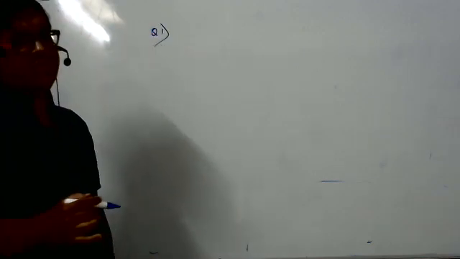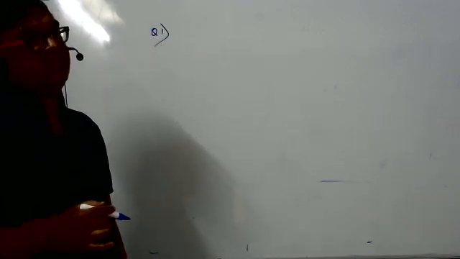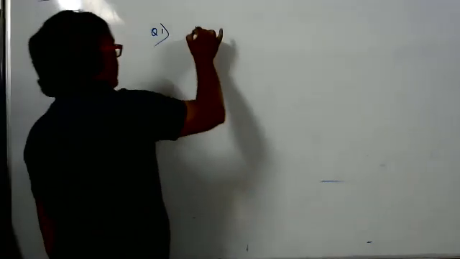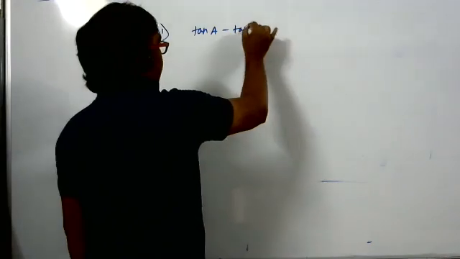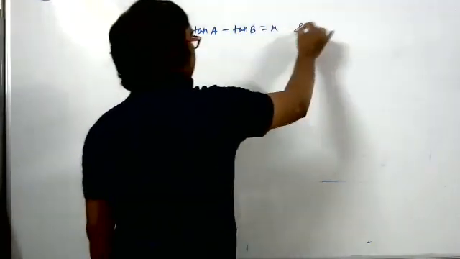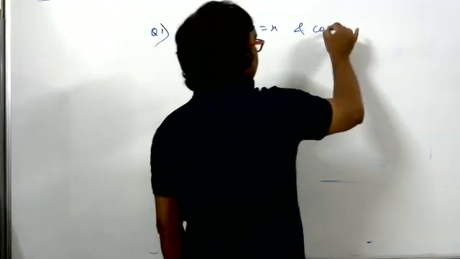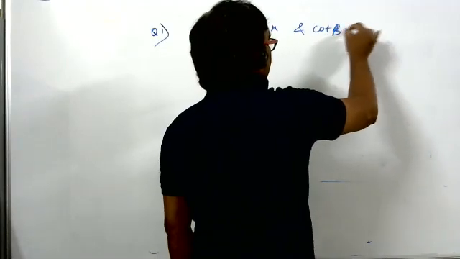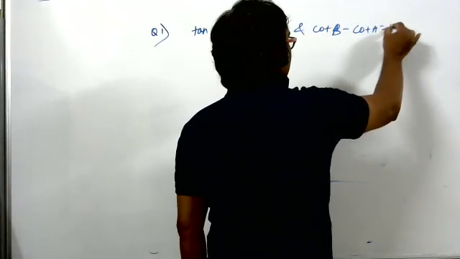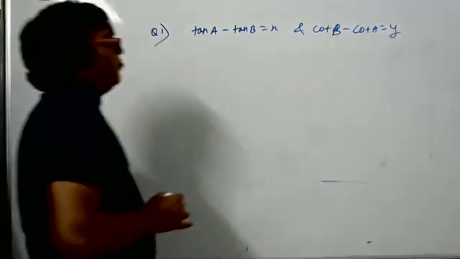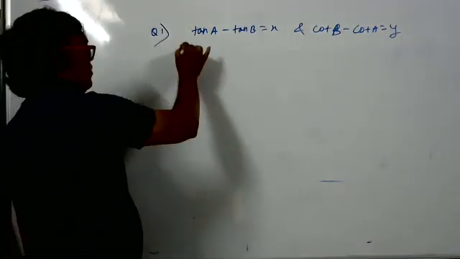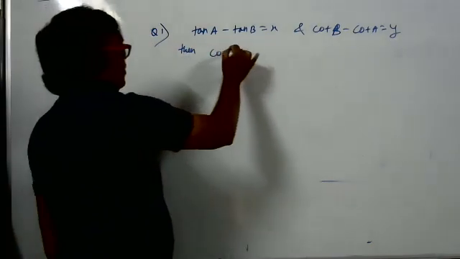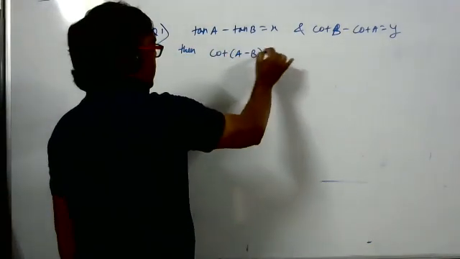Yes, sir. If tan A minus tan B is equal to x and cot B minus cot A is equal to y, then cot A minus B is equal to. Wait. Tan A minus tan B is equal to x and cot B minus cot A is equal to y. Then cot A minus B is, this is the question.